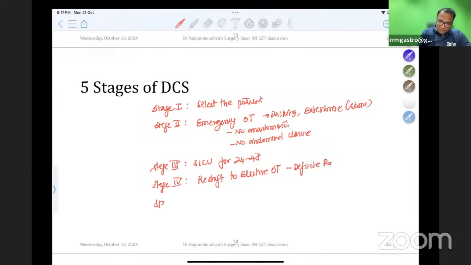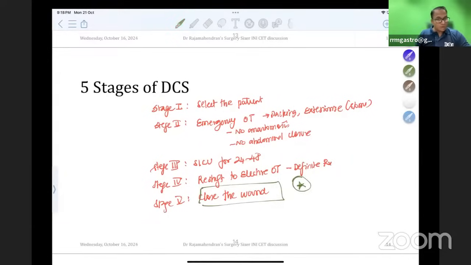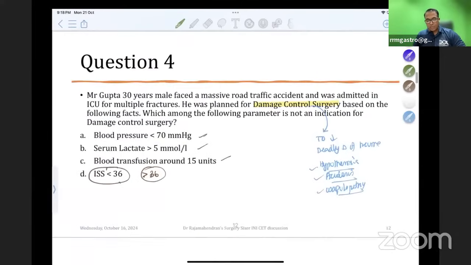And stage 5 is the place where we close the wound. Like laparotomy, if it is done, close the wound now. Previously in stage 2, I have not closed. I am now only going to close the wound. So don't forget, laparotomy, abdominal closure is done in stage 5. So this is a classical question on damage control surgery.